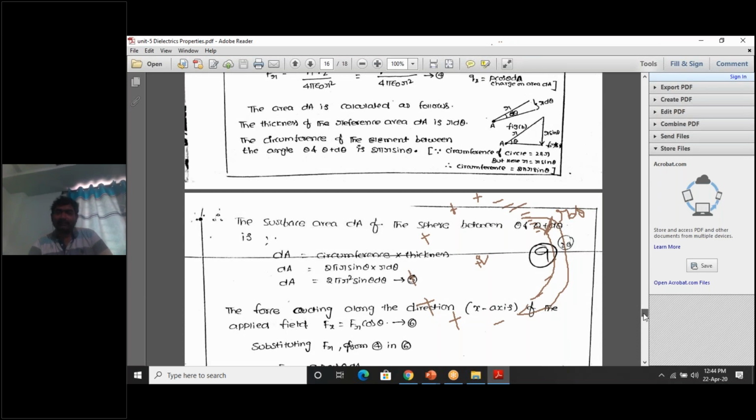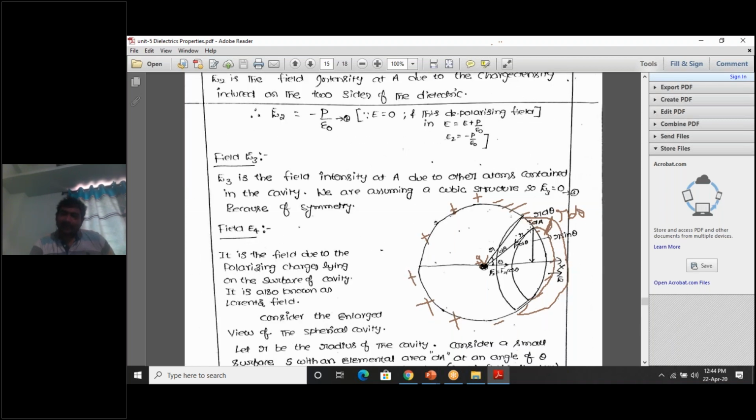So we calculated. Yes, I have taken this triangle. Here the angle is theta. From this triangle, sin theta is equal to opposite side divided by hypotenuse r. So opposite side is equal to what? What is the value of opposite side? So r into sin theta.